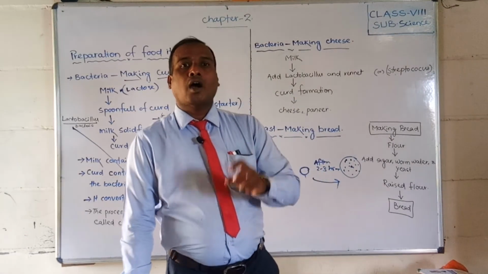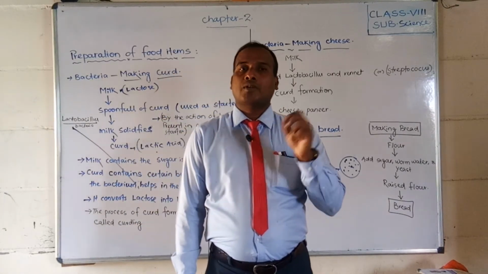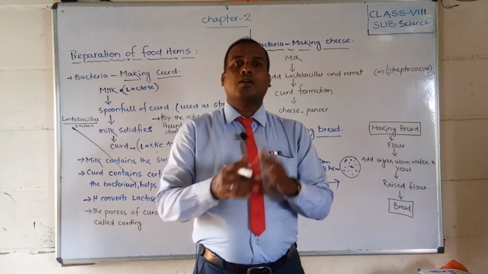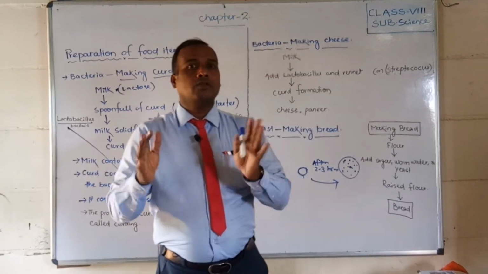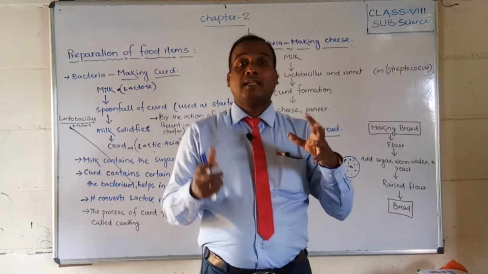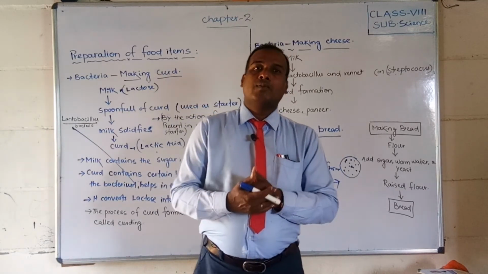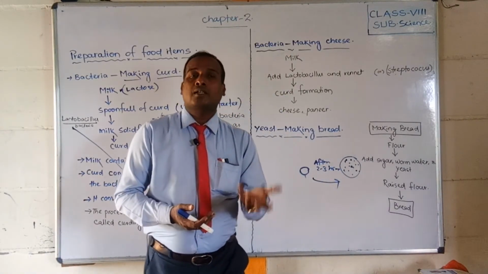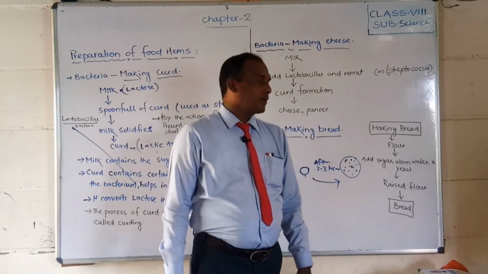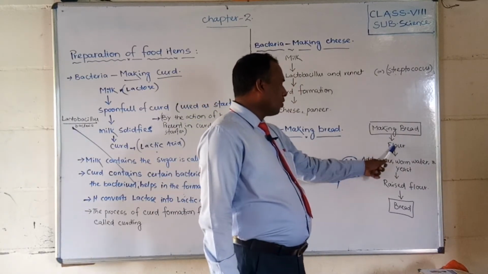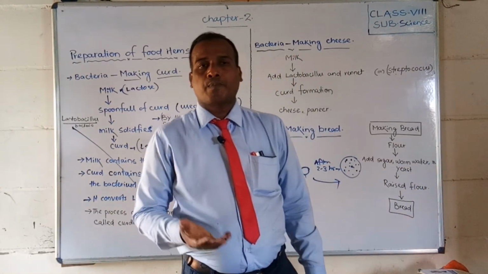Did you understand, students, how the bread will form? First of all, take the flour, add the sugar, whatever the necessity, then add the warm water, then add the yeast, then keep all that in one closed vessel for 2 to 3 hours. After 2 to 3 hours, you will observe that it forms spongy and its volume will increase. Okay, are you clear, students? So this is how the yeast forms the bread, and the same way idli, dosa and other food items are also formed. To make bread: flour, add sugar, warm water and yeast, it raises the flour and it will form the bread.